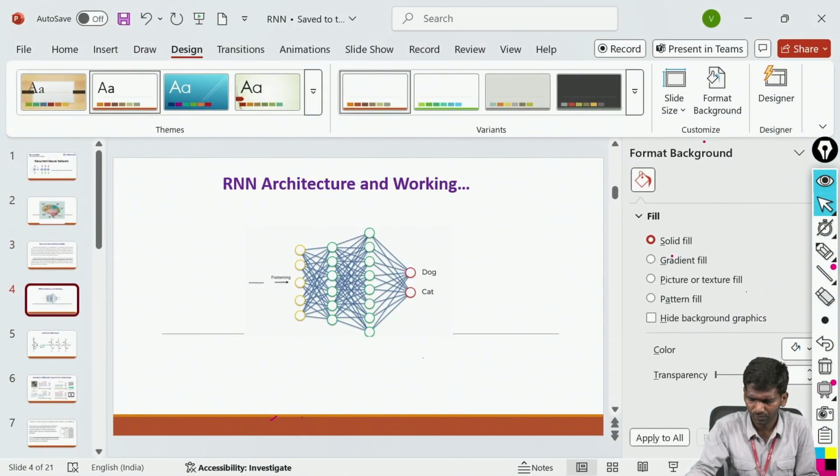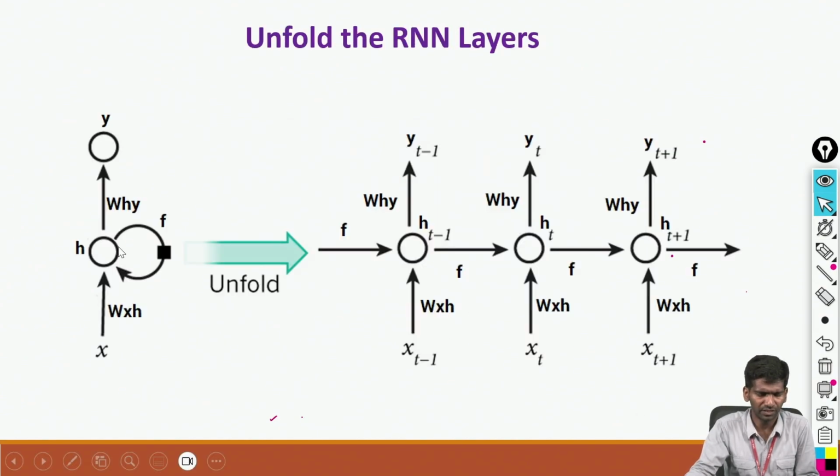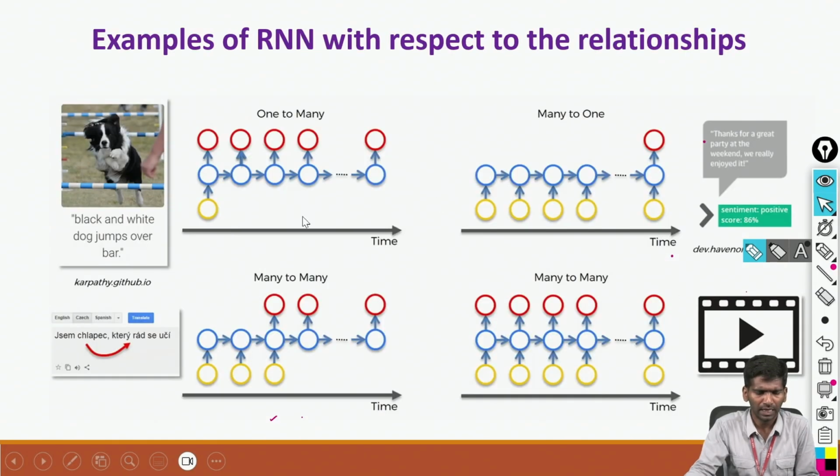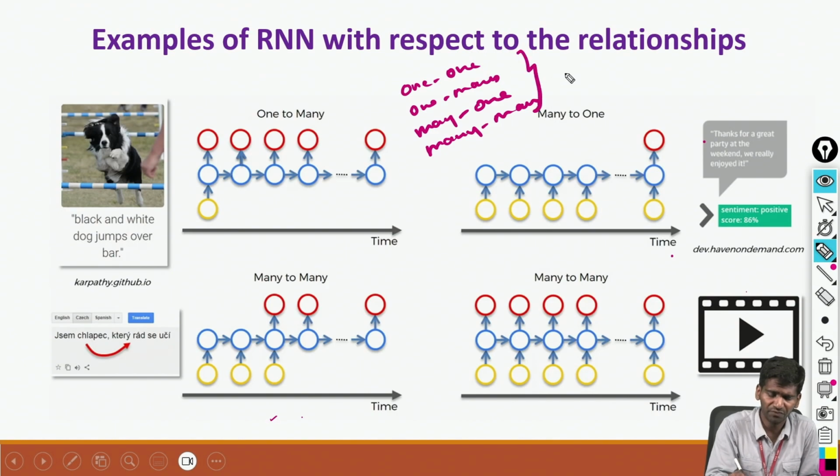So this is how the general RNN architecture looks, and if I unfold it, I have shown how it looks in the blog also. There are many types of RNNs. If I talk about them, I can say one to one RNN, one to many RNN, many to one, and many to many. So these are all the different types of RNN.